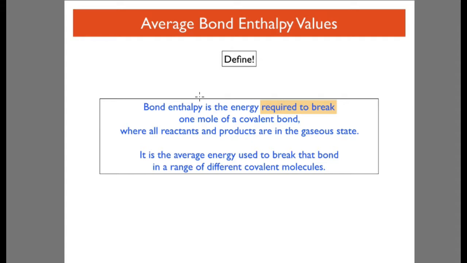So bond enthalpy is the energy required to break 1 mole of a covalent bond, and it must be in the gaseous state. It's the average energy to break that bond, taken from a range of different covalent molecules.